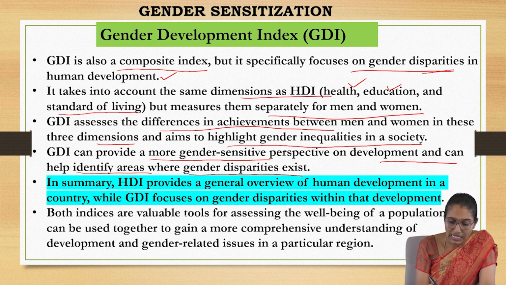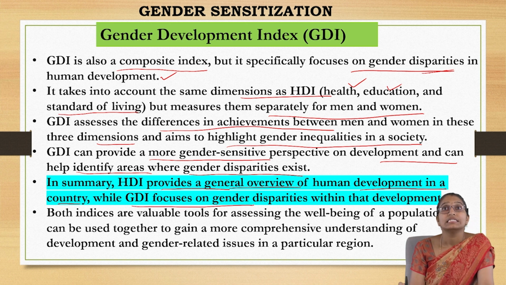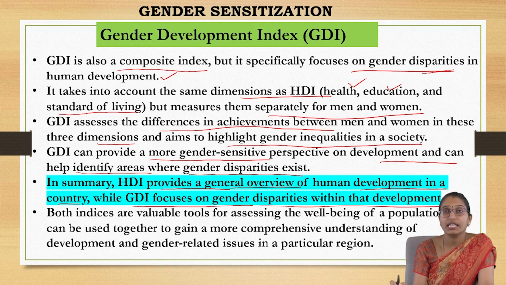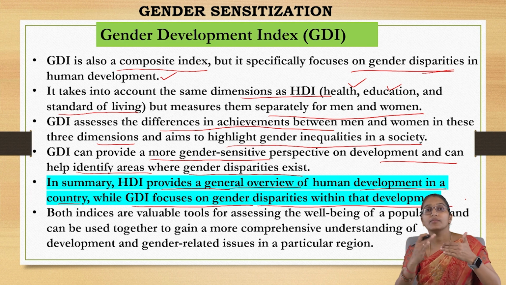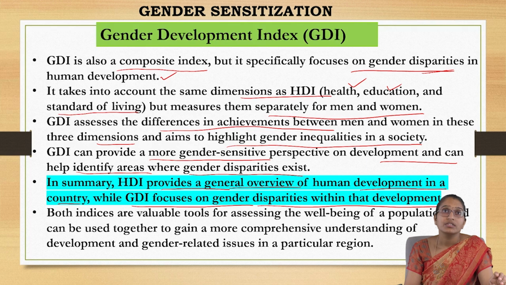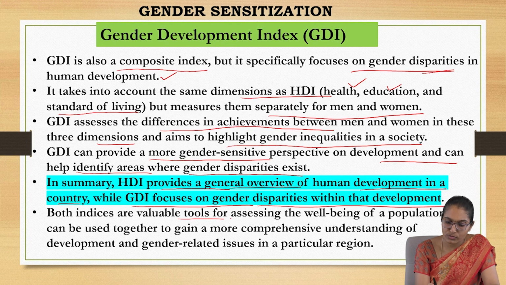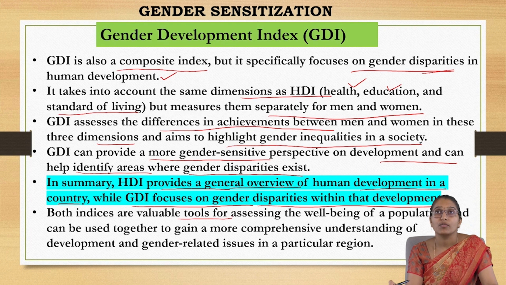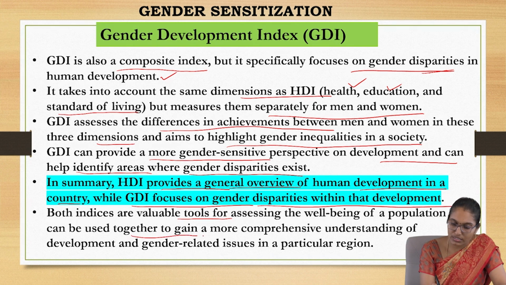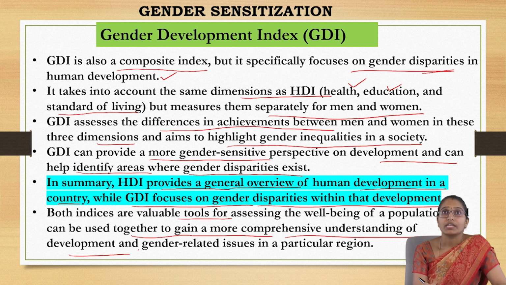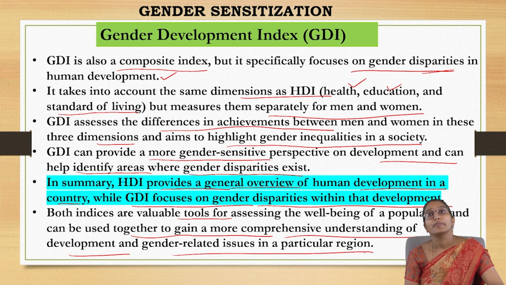So, in summary, what does HDI provide? It's a general overview of human development in a country, whereas GDI focuses on gender disparities within that development. So, what is the gap existing between both the genders? These both indices are valuable tools for assessing the well-being of the population, and can be used together to gain a more comprehensive understanding of development and gender-related issues in a particular region.